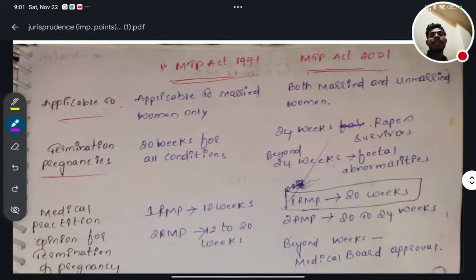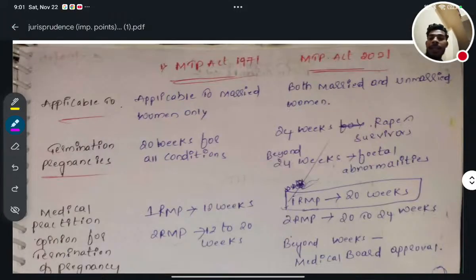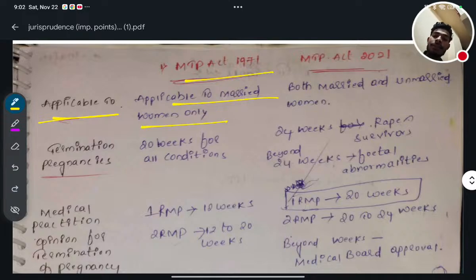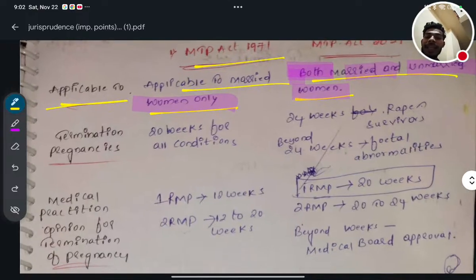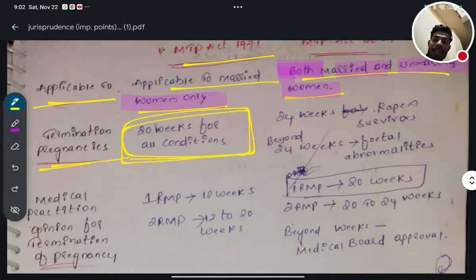Now we will see the Medical Termination of Pregnancy Act of 1971 and the Medical Termination of Pregnancy Act of 2021. What are the differences between the two, MTP 2021 and 1971? The number one thing is that Medical Termination of Pregnancy 1971 was applicable to married women only. Only married women. But now after 2021, both married and unmarried women. Next, in the Medical Termination of Pregnancy 1971, termination of pregnancy was allowed up to 20 weeks for all conditions.